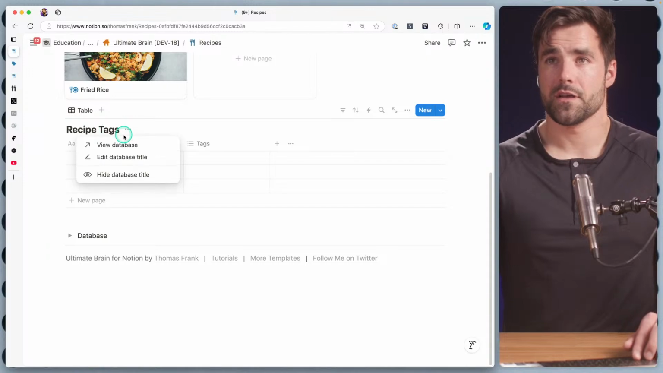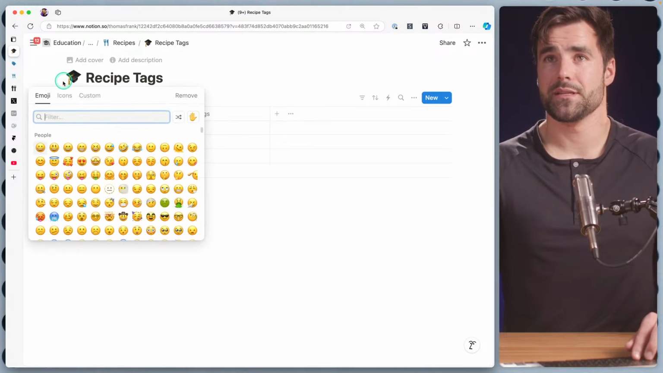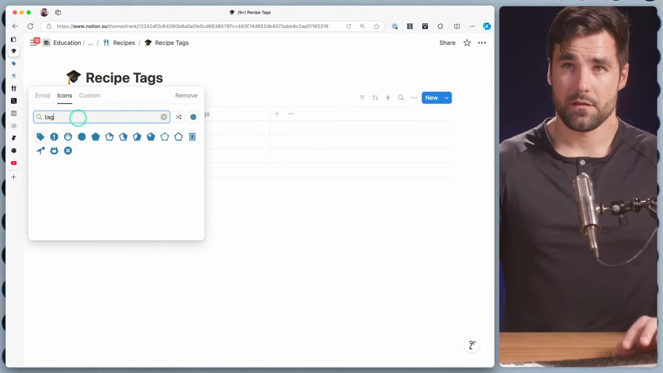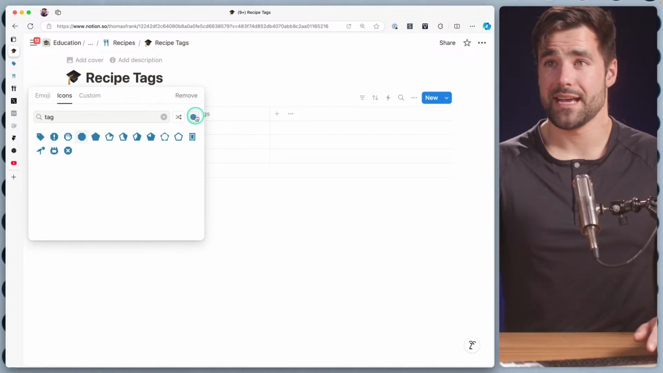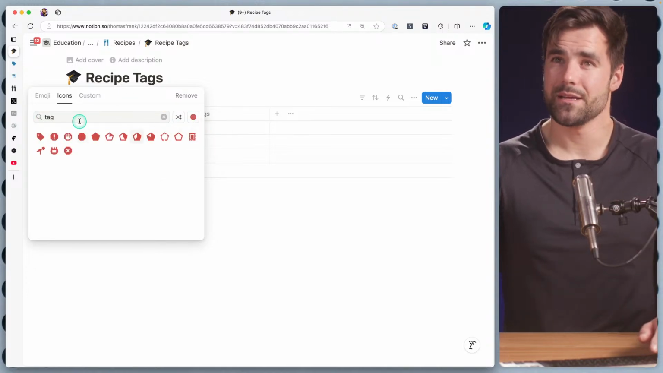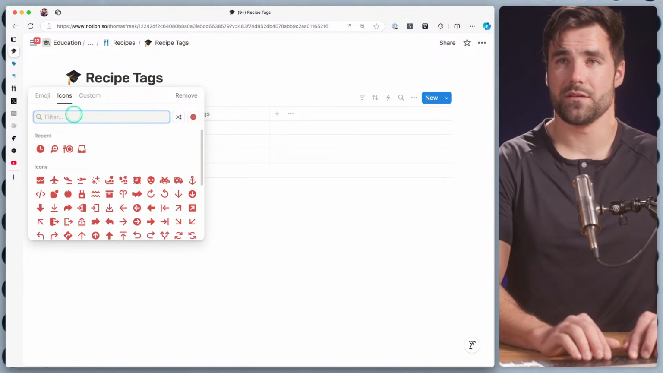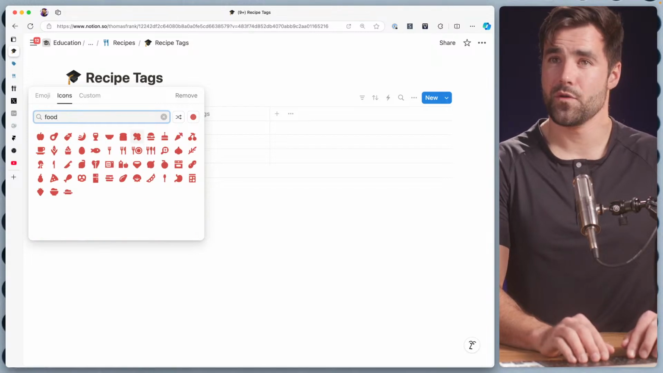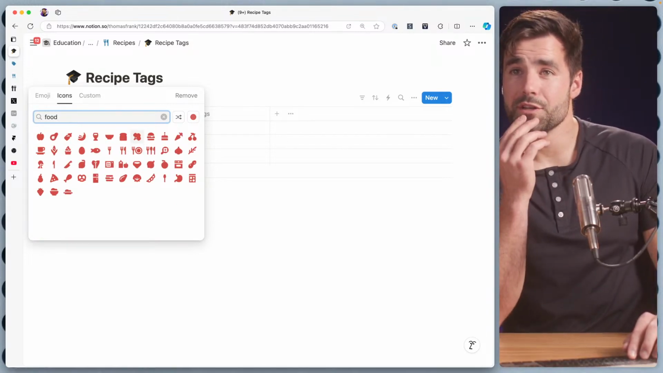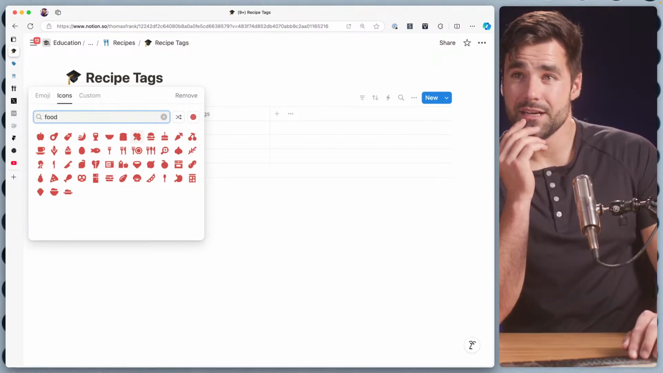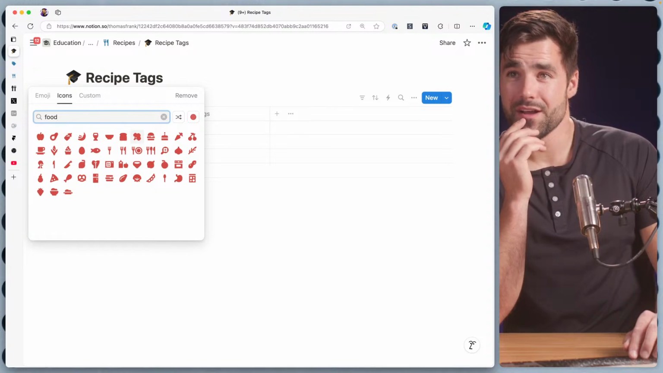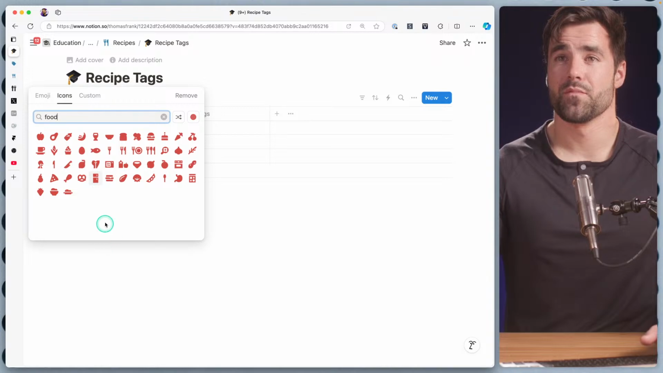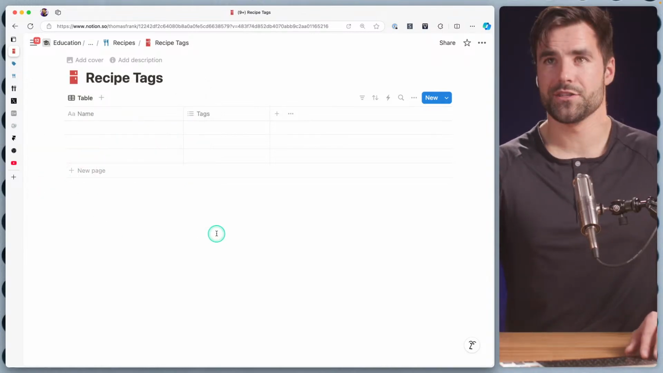We need to find ourselves a good icon for recipe tags. I don't know if I want to use tag because I already have a tags database, but maybe. Let's see if there's anything else we can use. Anything under food? We could use a fridge. A fridge could work. All right, I think that's more fun for now. We're going to go with a fridge. We can always change it.